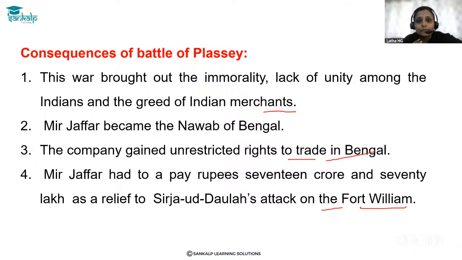Why did he have to pay? Yes, if you think legally or morally, it's not fair on the part of Mir Jafar to pay 17 crore and 17 lakh as relief, right?